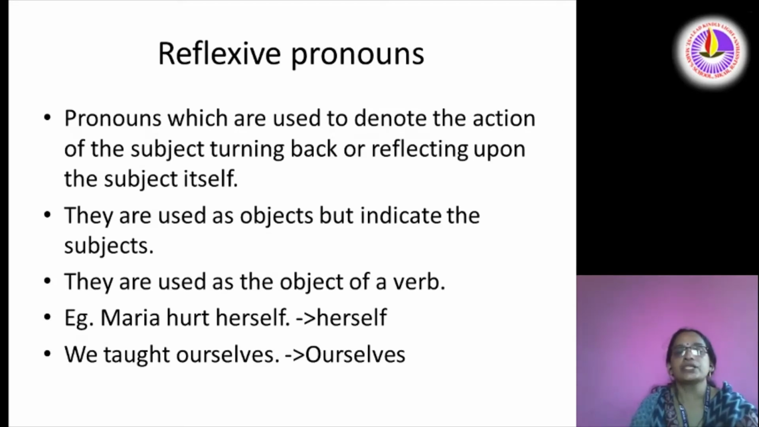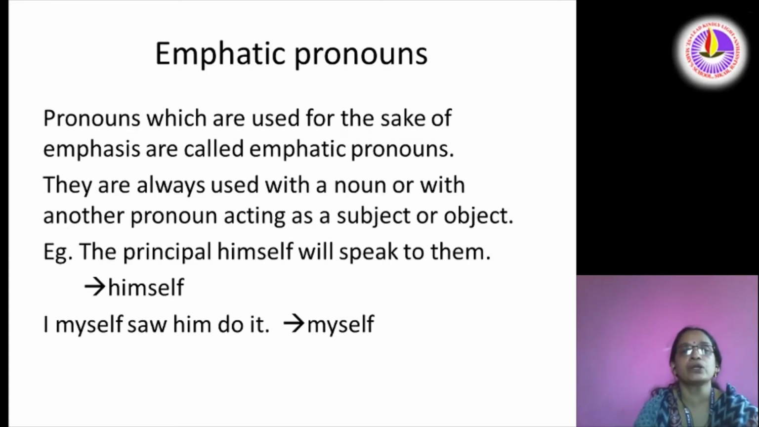Let us study what is a reflexive pronoun. Pronouns which are used to denote the action of the subject turning back or reflecting upon the subject itself. They are used as the object but indicate the subject. They are used as the object of a verb. Examples are Maria hurt herself. We taught ourselves. So these are examples of reflexive pronouns.